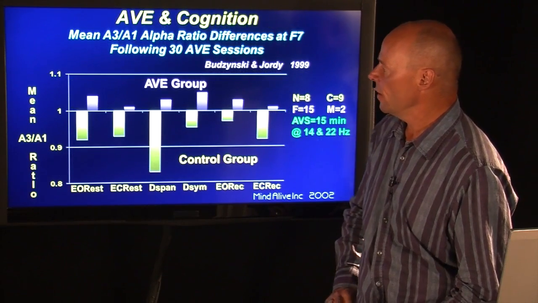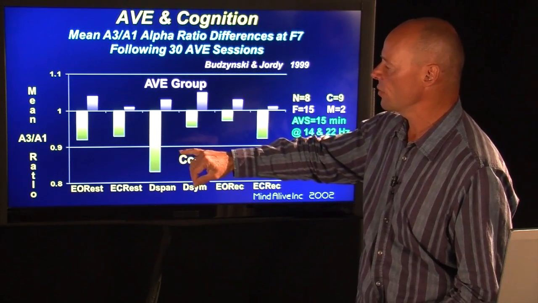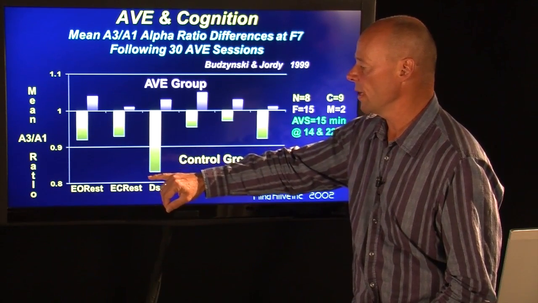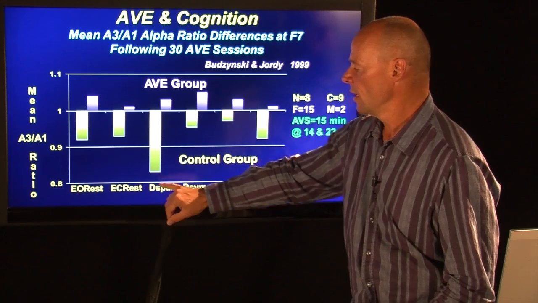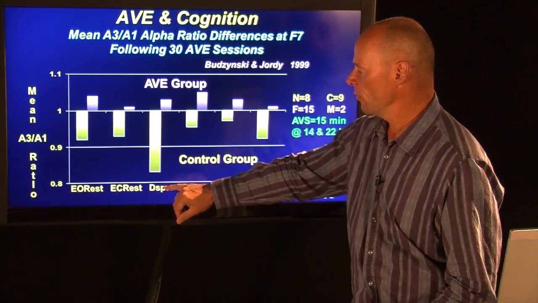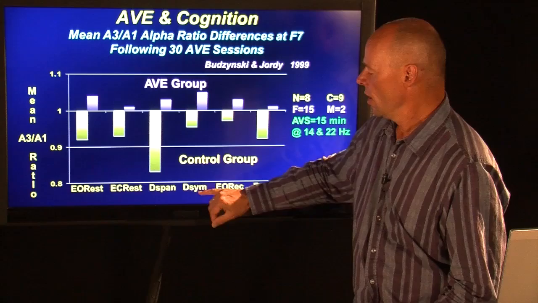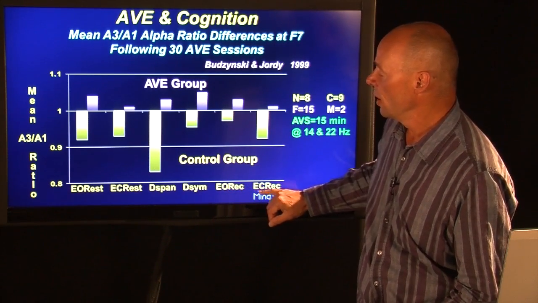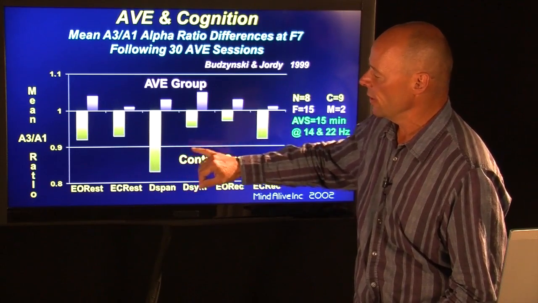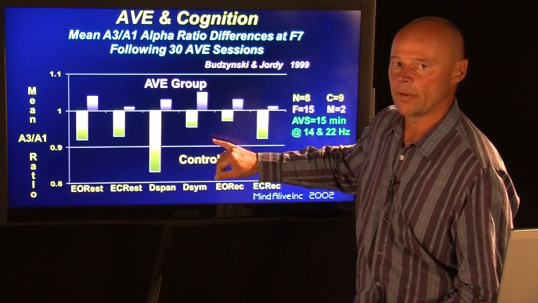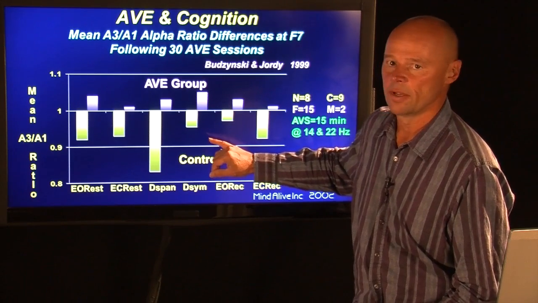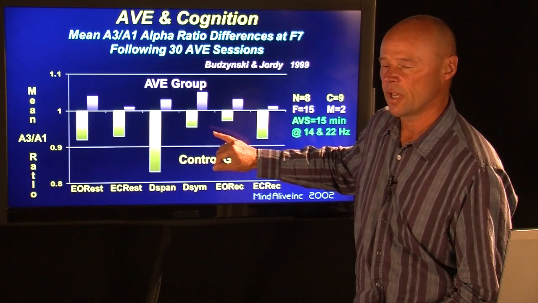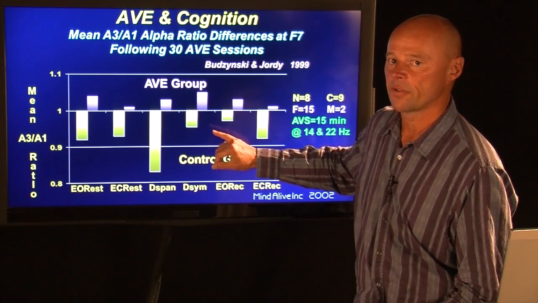Now, this is an interesting study, a second study that Tom Budzinski had done at Western Washington University. We can see here, during different tasks like eyes open rest, eyes closed rest, remembering spans of digits, remembering spans of symbols, recalling facts and figures, eyes open, and recalling facts and figures, eyes closed, these struggling students who were getting tutoring all had slowed brain waves on these tasks, which is clearly going to interfere with their ability to remember their studies and to think and process and assimilate the content of their studies.